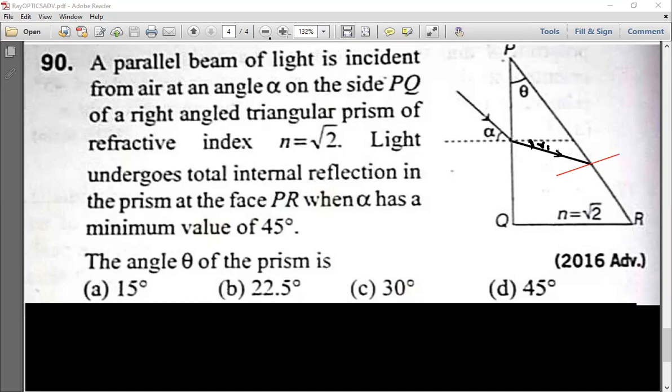So what I am considering here is that this ray is going like this, making angle 90 degree with this. Agree with me? Any doubt? Like this it is going, I am considering, and for that I am taking this as theta c. Okay, clear? Understanding? Please ask any doubt if you have.